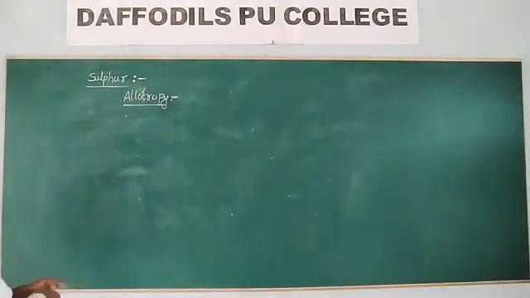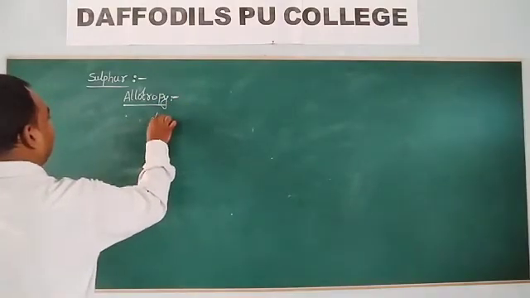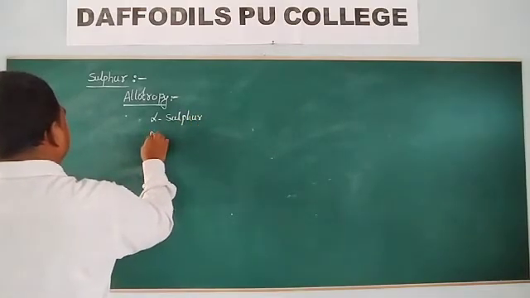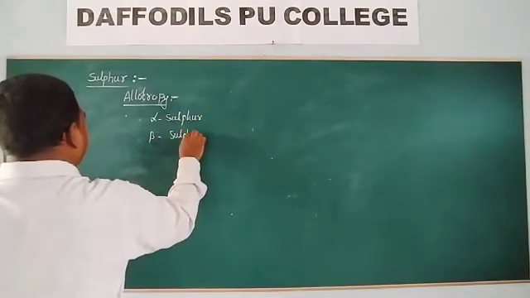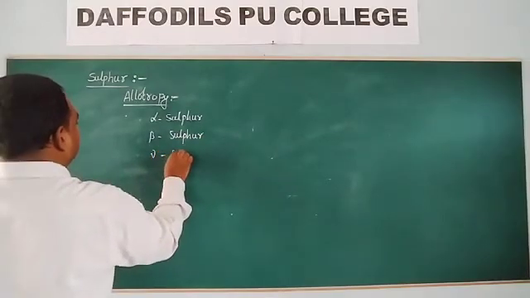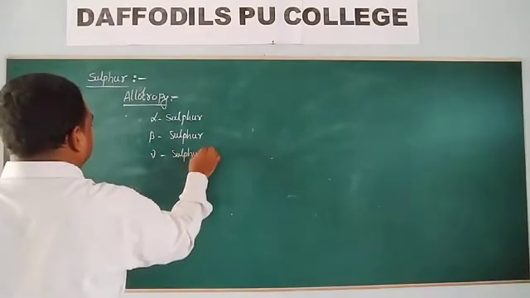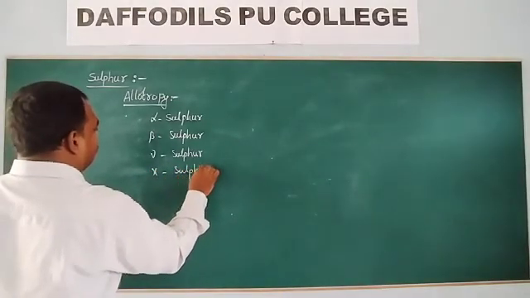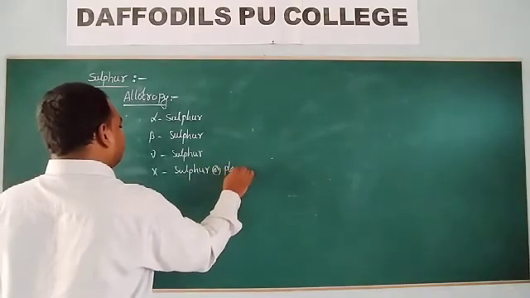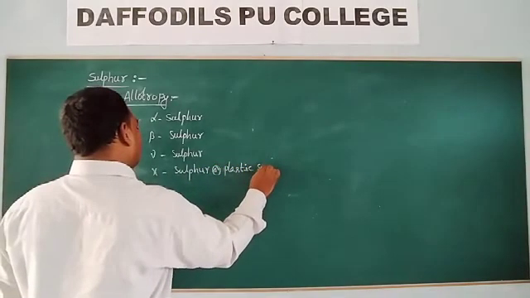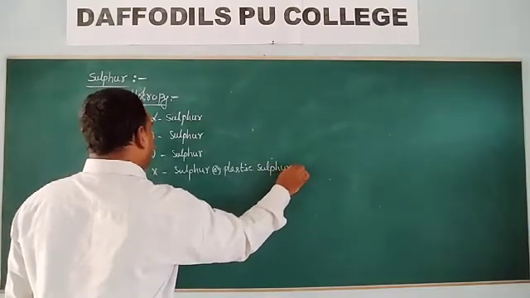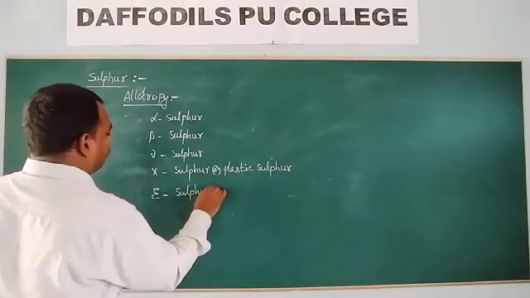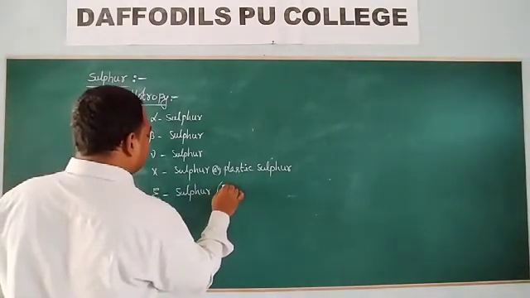Some of the physical forms are alpha sulfur, beta sulfur, gamma sulfur, xi sulfur, also known as plastic sulfur, epsilon sulfur, also known as angel sulfur.